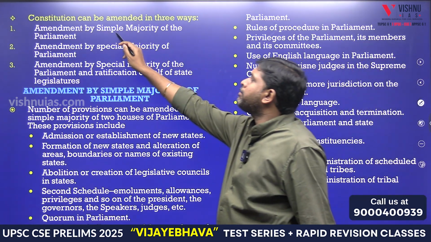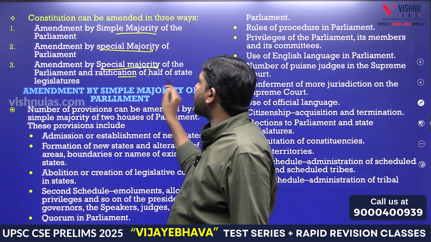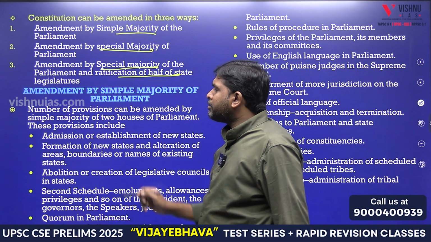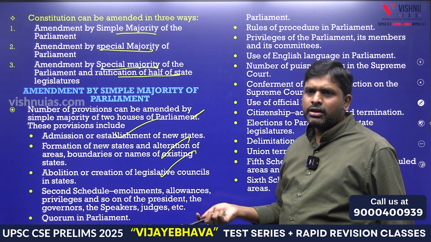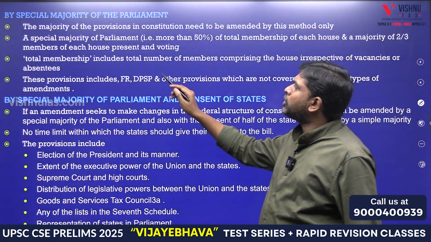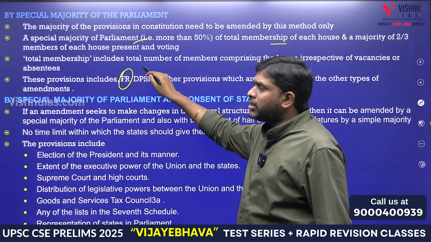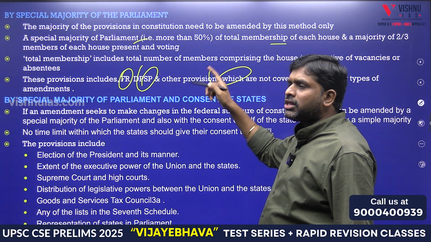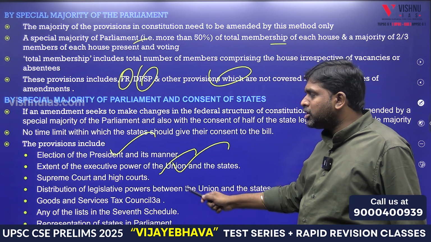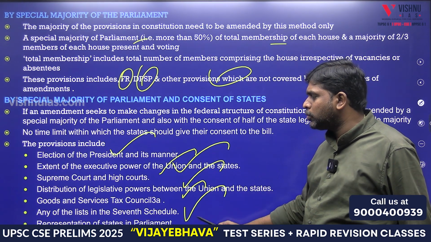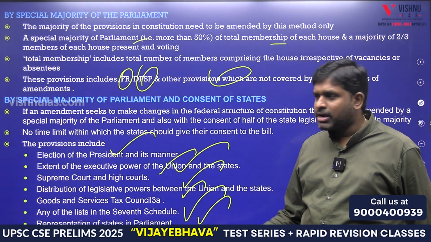The Constitution can be amended in 3 ways: amendment by simple majority, amendment by special majority, and amendment by special majority of the Parliament and ratification of states. Amendment regarding new states, boundaries, legislative councils, these all are by simple majority. Special majority, the majority whereby 50% is there, covers fundamental rights, DPSP, and other provisions which are not there in the other two. Special majority with ratification covers election of President, union and states, Supreme Court, distribution of powers, goods and services taxes, 7th Schedule, representation of states in Parliament. Means what? One nation, one election will come under this.